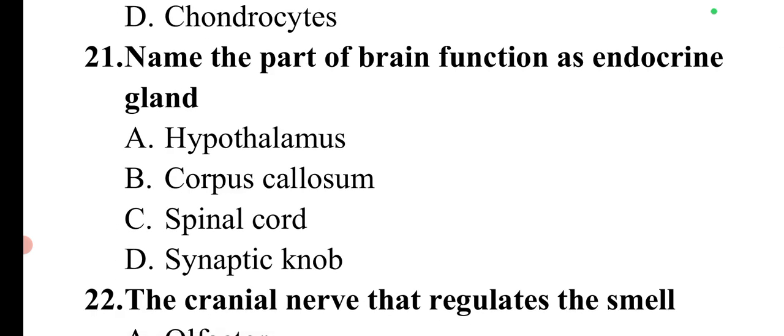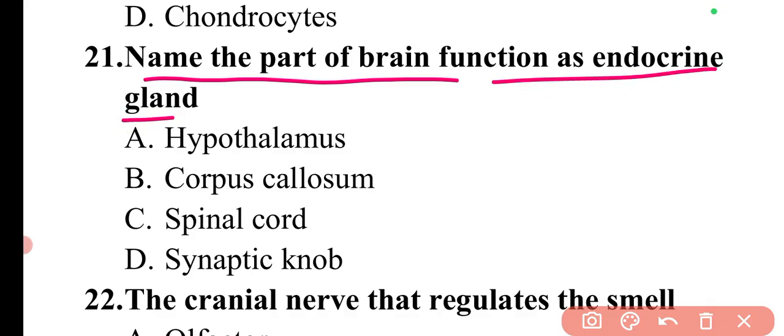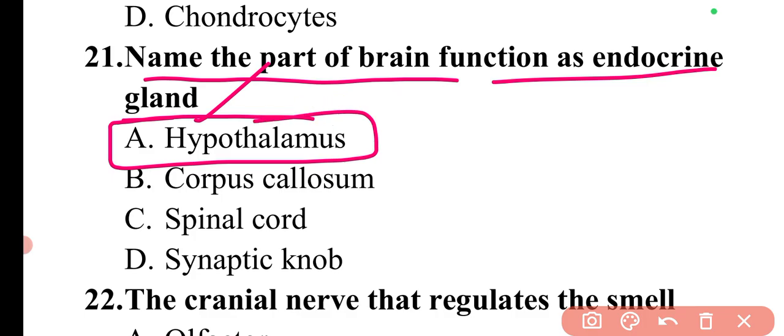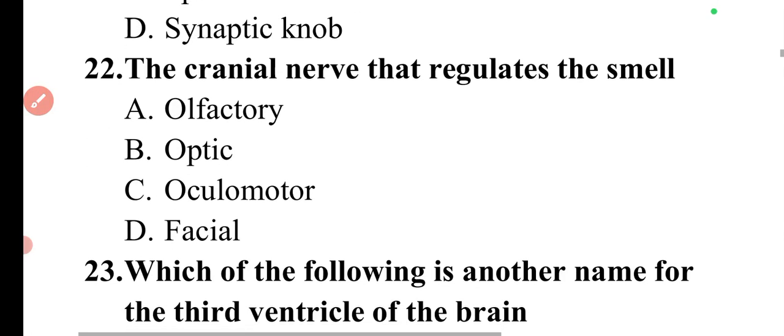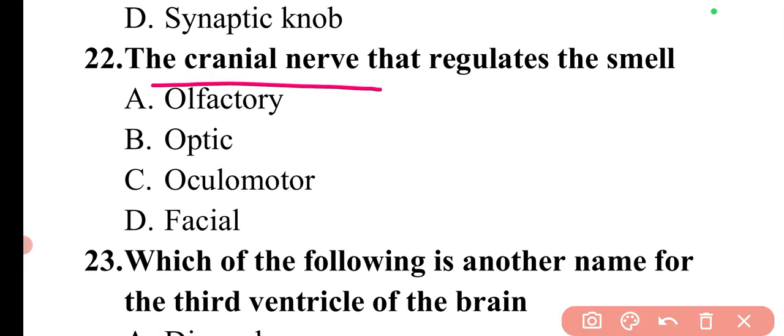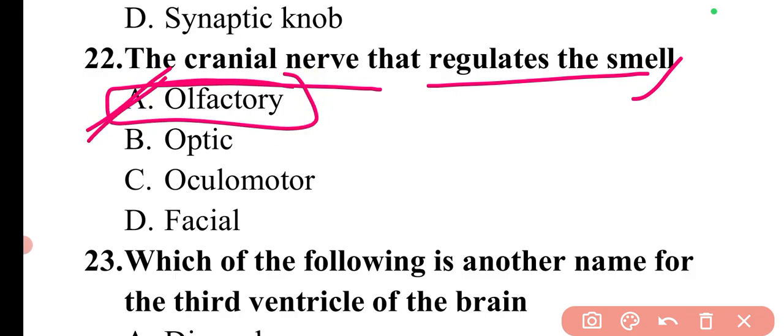Next question is, name the part of the brain that functions as an endocrine gland. So the hypothalamus is a part of the brain which acts as an endocrine gland. So here option A is the correct answer. Next question is, the cranial nerve that regulates the smell. So the cranial nerve is the olfactory nerve, which regulates the smell, and it is cranial nerve number 1.